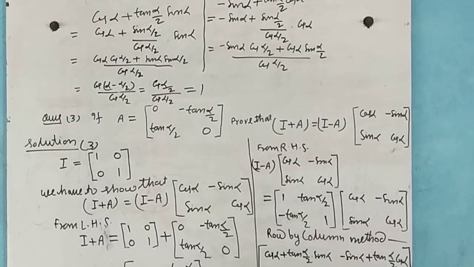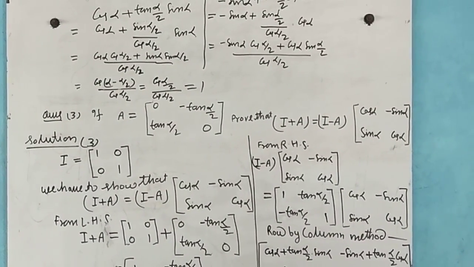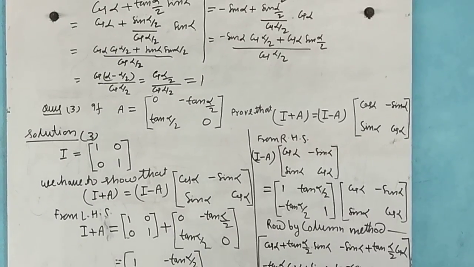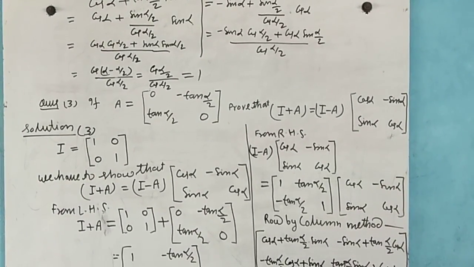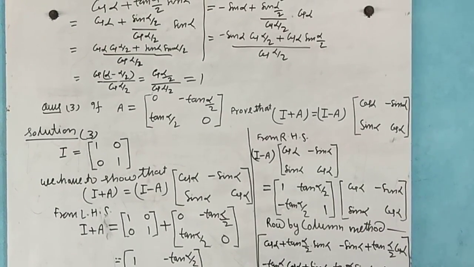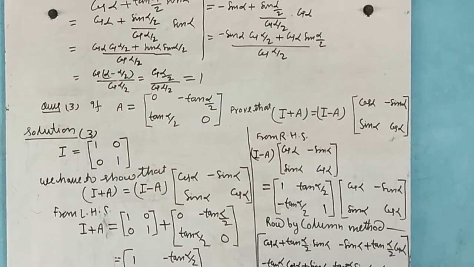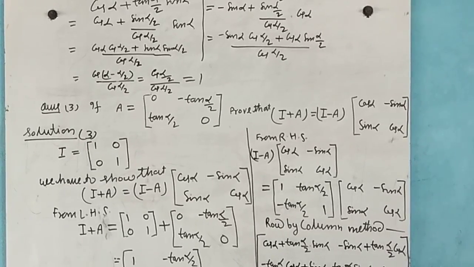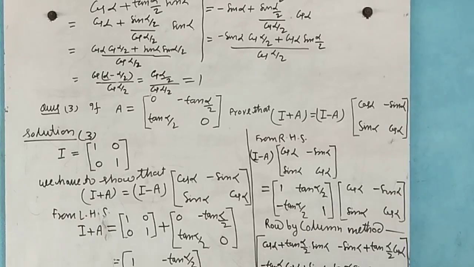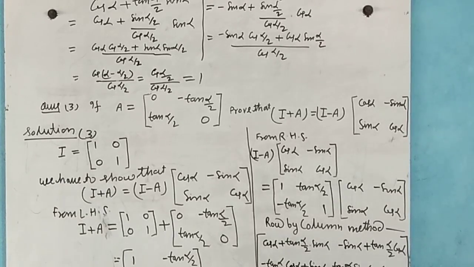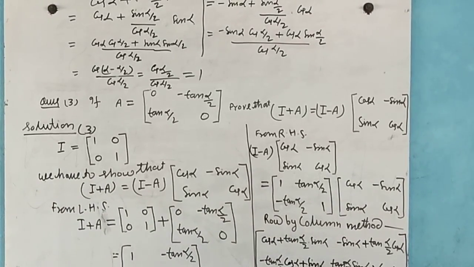It can be written as cos A sin B minus sin A cos B.